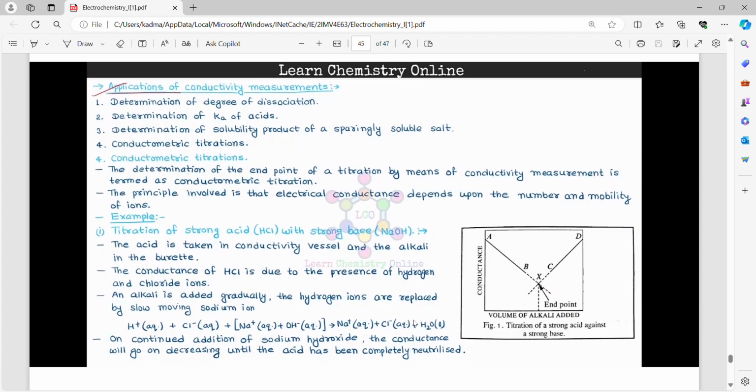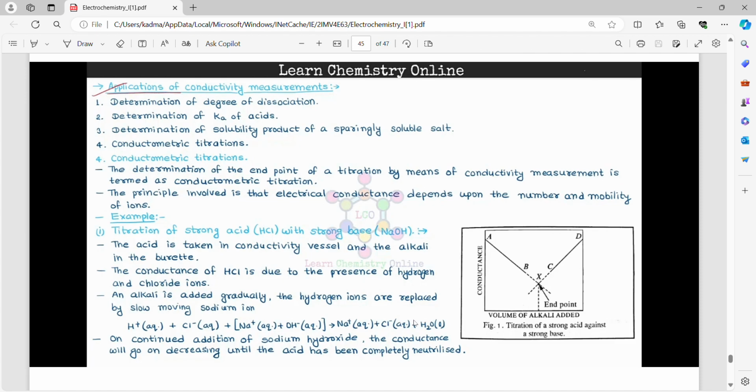Applications of conductivity measurements: determination of degree of dissociation, determination of Ka of acid, determination of solubility product of sparingly soluble salt, conductometric titration. Fourth, conductometric titration. The determination of the end point of titration by means of conductance measurement is termed conductometric titration. The principle involved is that electrical conductance depends upon the number and mobility of ions.